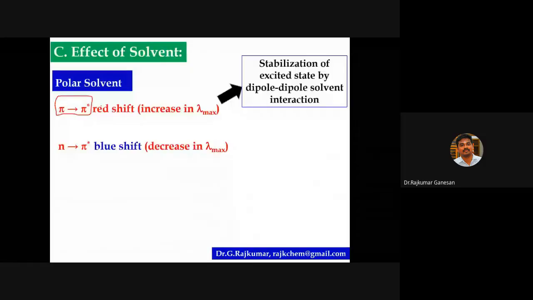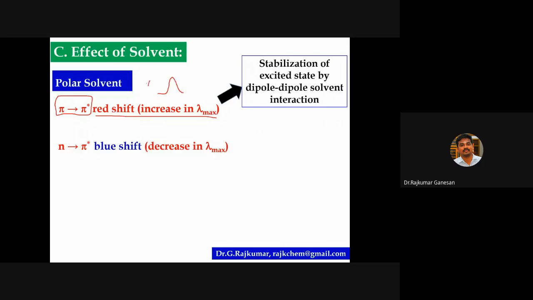Do you remember any one of this? You remember this one, polar solvent. In a polar solvent, if there is pi to pi star transition, if you record the spectra in a polar solvent, in methanol, then red shift will appear. For example, this is the lambda max value of a sample X. For example, it's around 220 nanometer.